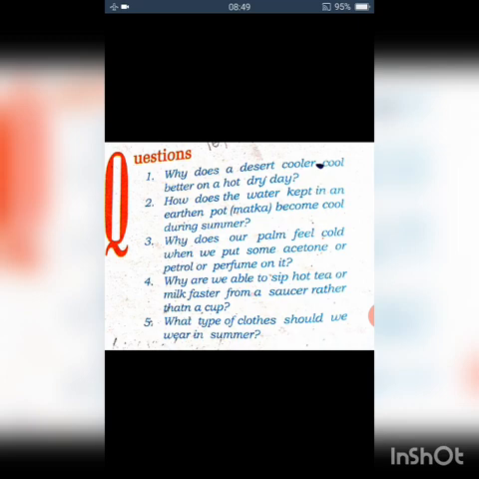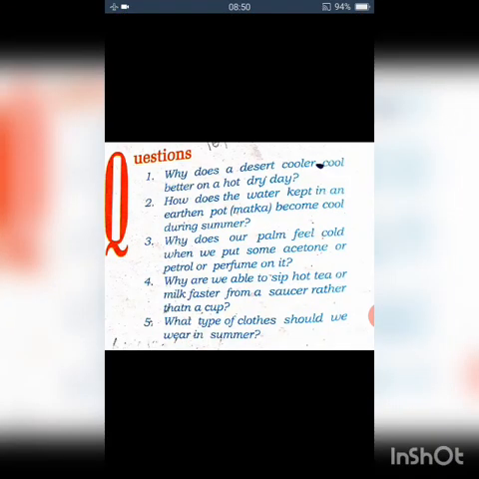As a result, the water becomes cool. Is that clear? So once again, the earthen pot has small pores, and these tiny pores facilitate the penetration of water, hence evaporation from the pot surface. The energy required for this evaporation is taken up from the water present in the pot. So as a result, the water becomes cool.